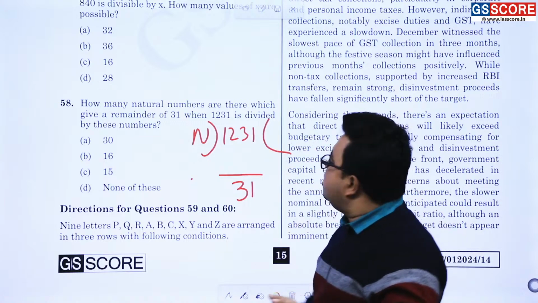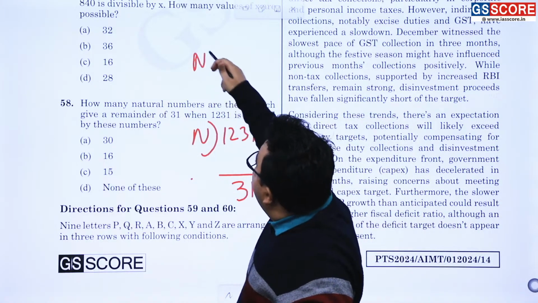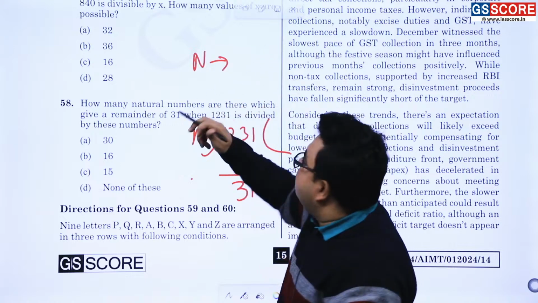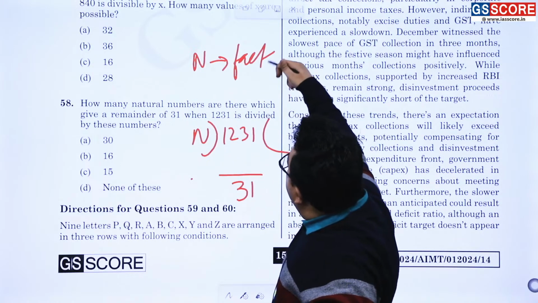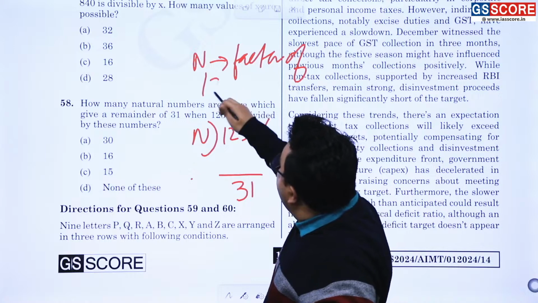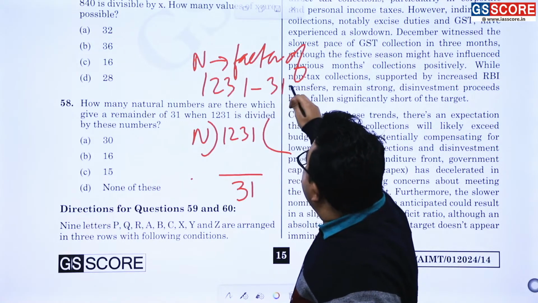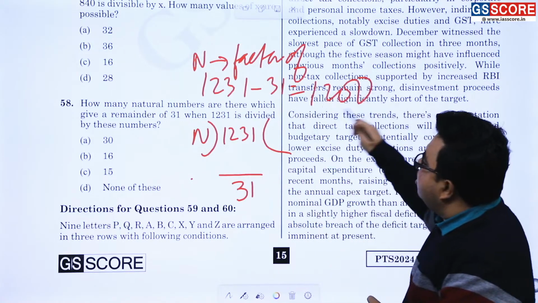So first situation is what? N has to be a factor of 1231 minus 31, which is equal to 1200. Am I correct or not?